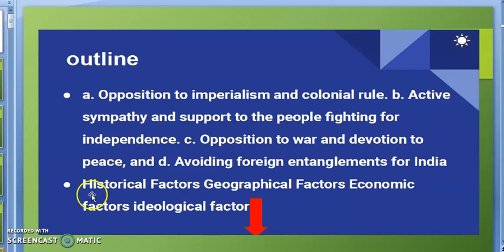Some historical factors, some geographical factors, some economic factors, some ideological factors also influenced the foreign policy of India. Students, you must know that each and every country, when it starts its foreign policy, its first main objective is always the interest of the country.